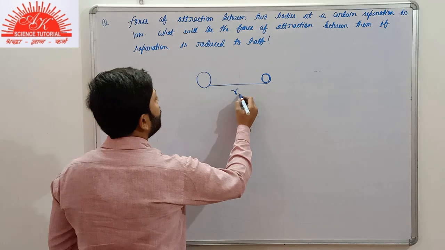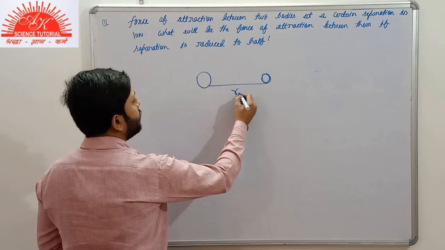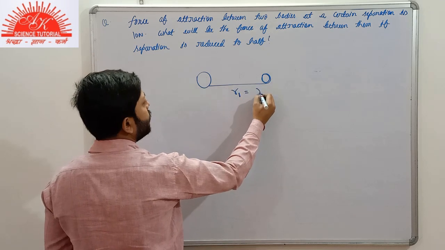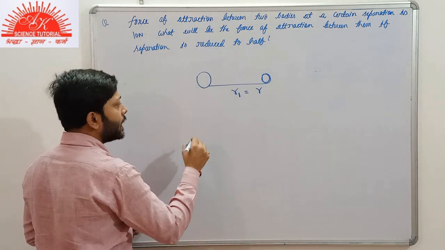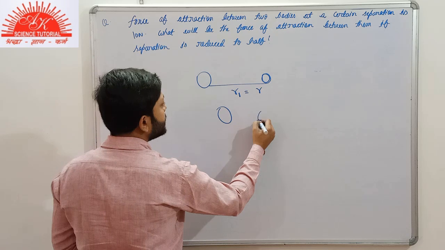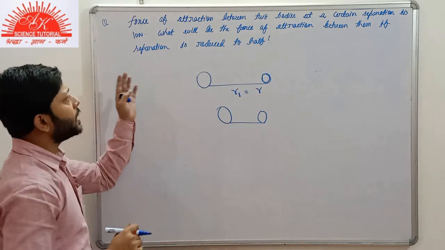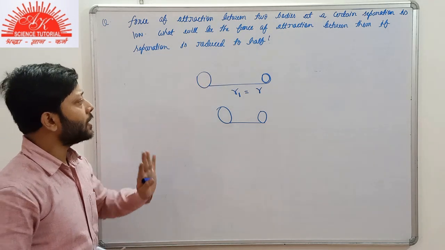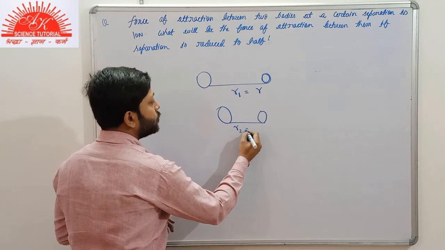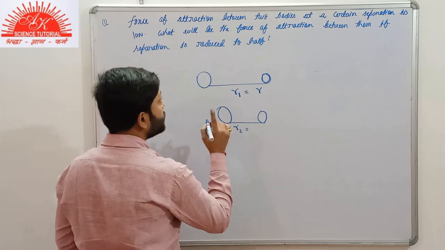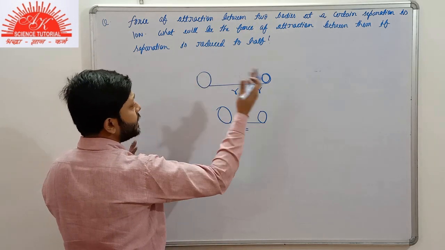Suppose that in the first case, the separation between the two bodies was R. Now in the next case, we are being told that the separation between the two bodies is halved. It is half of the original initial value. So the new separation, we denote it with R2, is reduced to half.